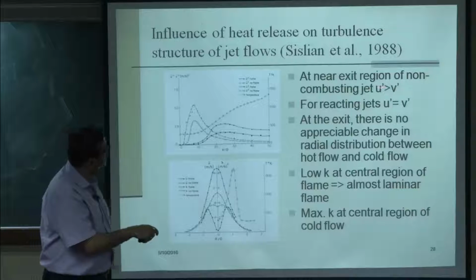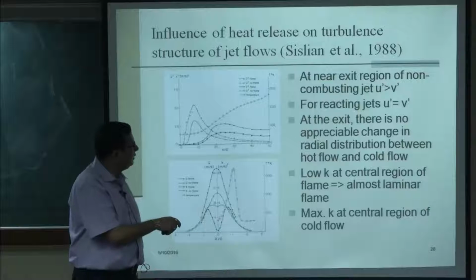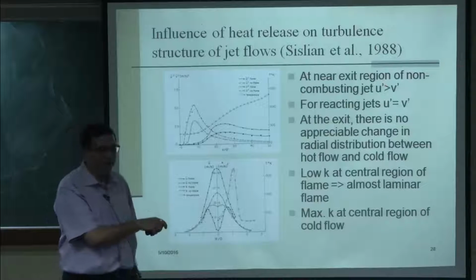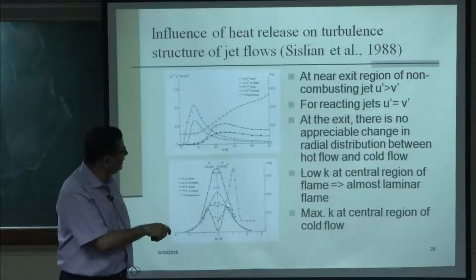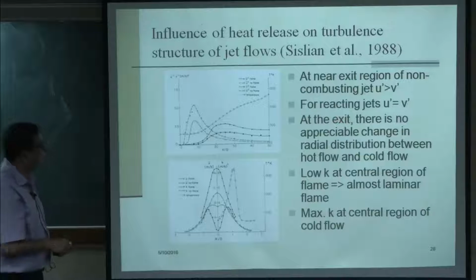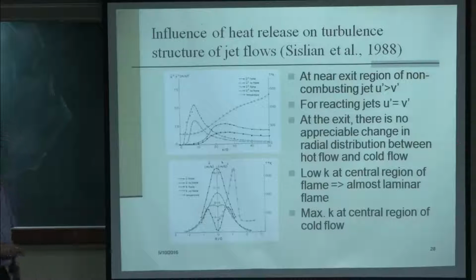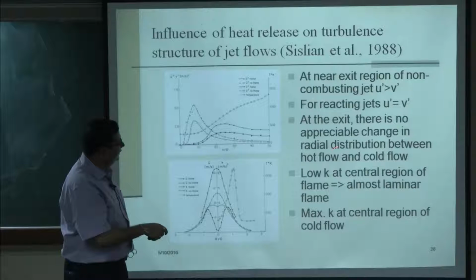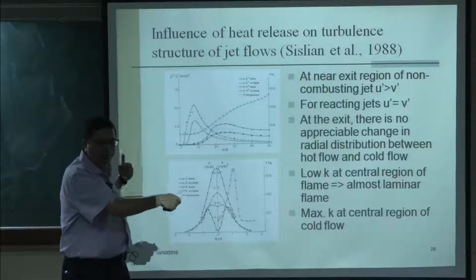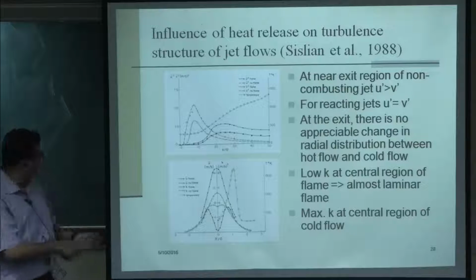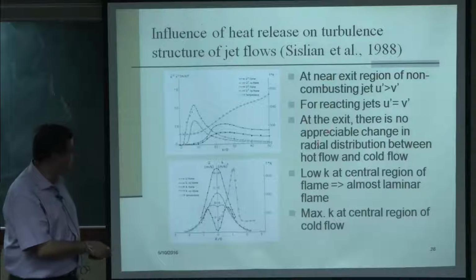In the near exit region of the non-combusting jet, typically the fluctuation in the u velocity component is much more than in the v velocity component, but for the reacting jet these become almost the same. At the exit there is no appreciable change in radial distribution between hot flow and cold flow. Essentially, if you go far off, all the effect of reaction dies out and they show very similar behavior.